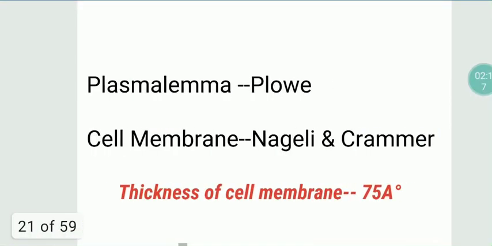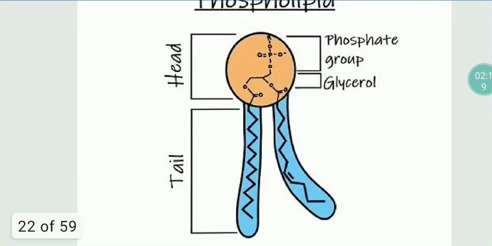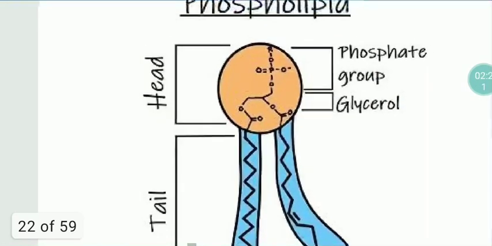Lipids, let us see the first one, which is phospholipid. The lipids are bound to another molecule known as a phosphate group and form a phospholipid. This phosphate group forms the head of the phospholipid, and phosphate, PO4 2-, is a charged particle. Whereas the tail is made up of fatty acid molecules known as glycerides.